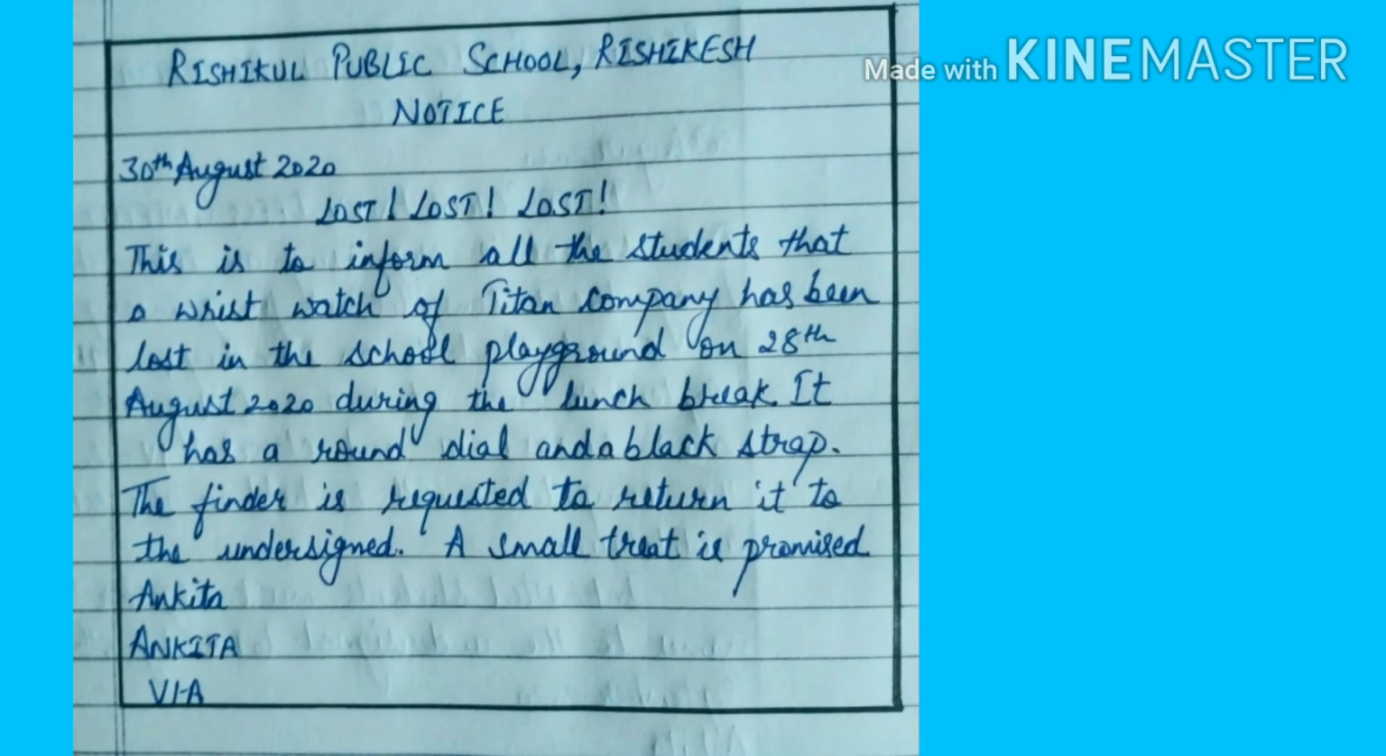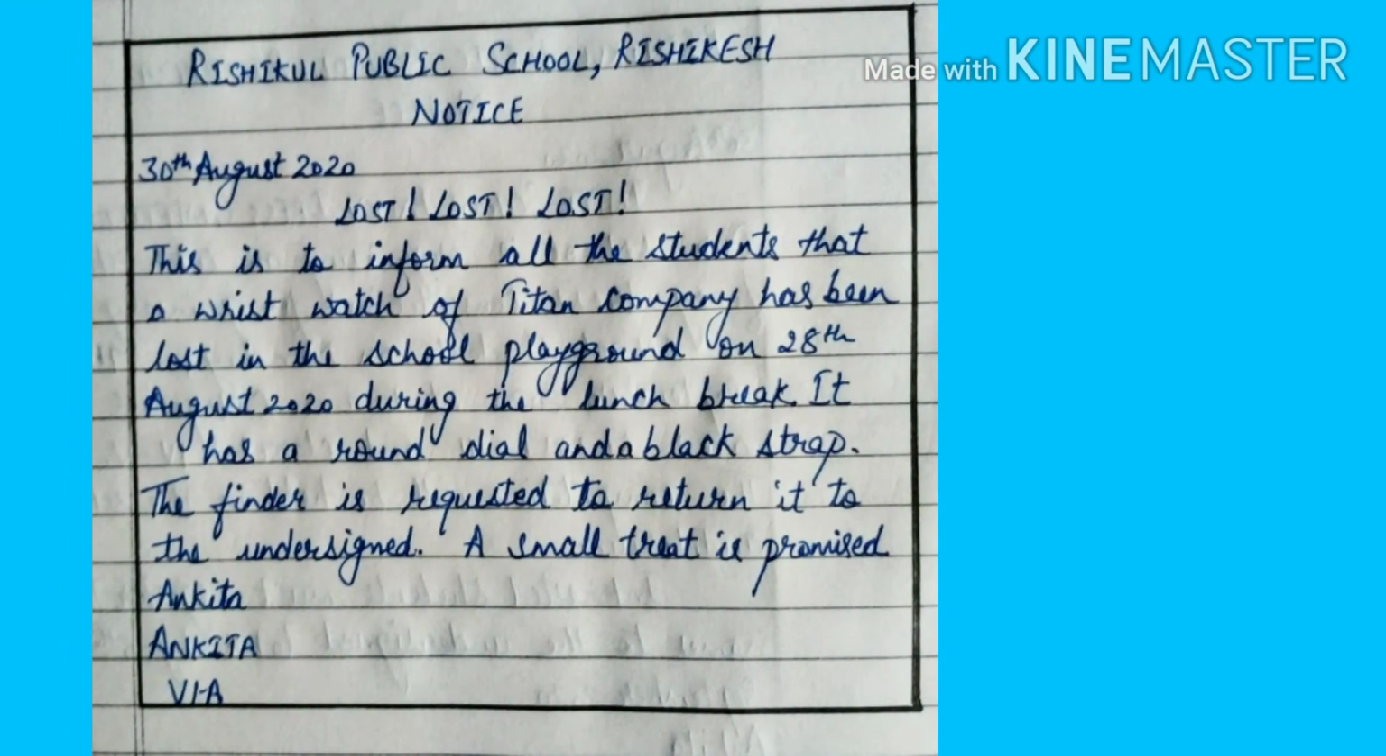So here the question is that you are Ankit or Ankita of Rishikul Public School, Rishikesh. You have lost your wristwatch in the school playground. Draft a notice for your school notice board. So as you can see here, the notice is enclosed in a box. This is the most important point to remember.